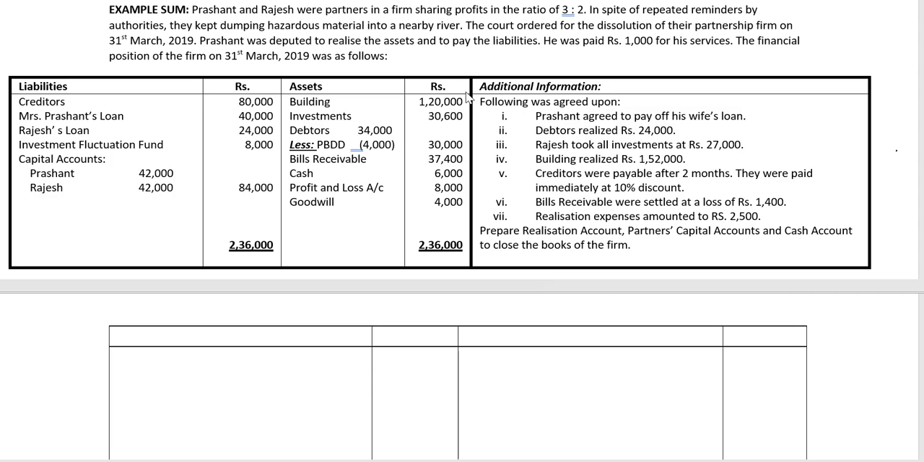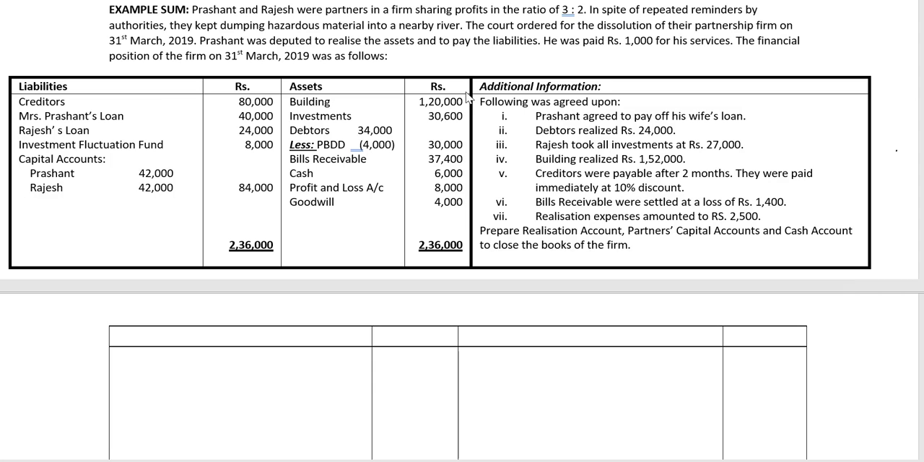Point 5, creditors were payable after 2 months. They were paid immediately at 10% discount. Sixth point, bills receivable were settled at a loss of rupees 1,400. And the final point, realization expenses amounted to rupees 2,500. We are asked to prepare the realization account, the partners' capital accounts, and the cash account to close the books of the firm.